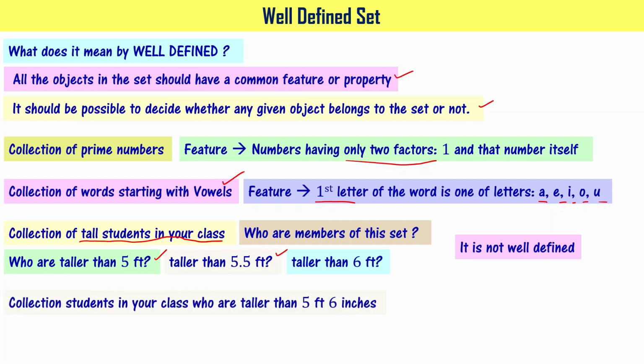Instead, if I say make a set with the collection of students in your class who are taller than 5 feet 6 inches, then you know that your friend of height 5 feet 2 inches is not part of this set of people who are taller than 5 feet 6 inches, right? It means this particular definition, a collection of students in your class who are taller than 5 feet 6 inches, is a well-defined collection of students, right? Now you got the concept.